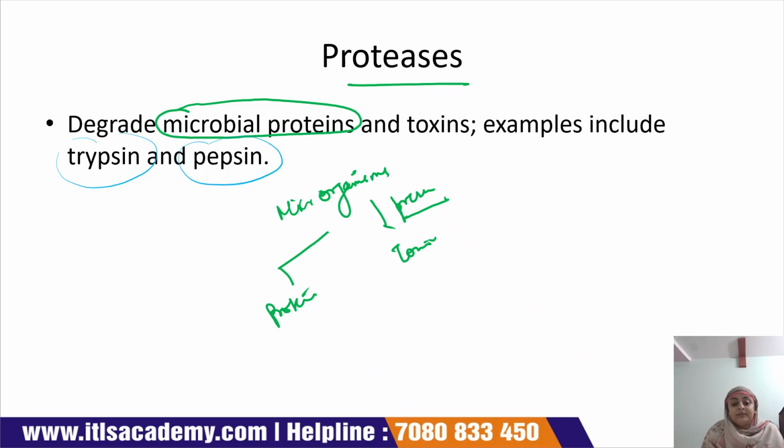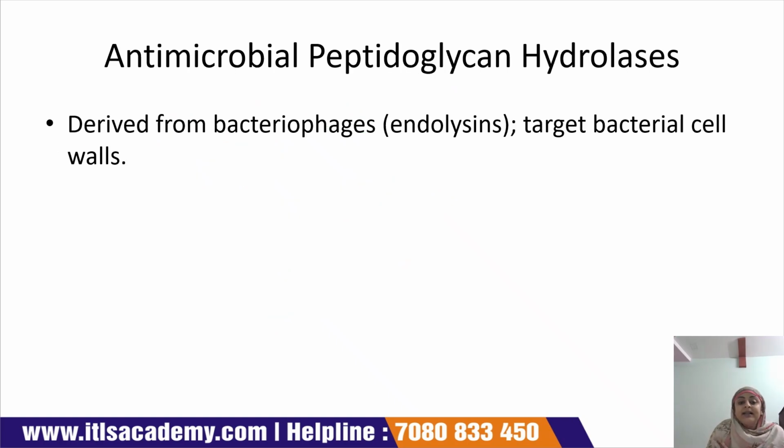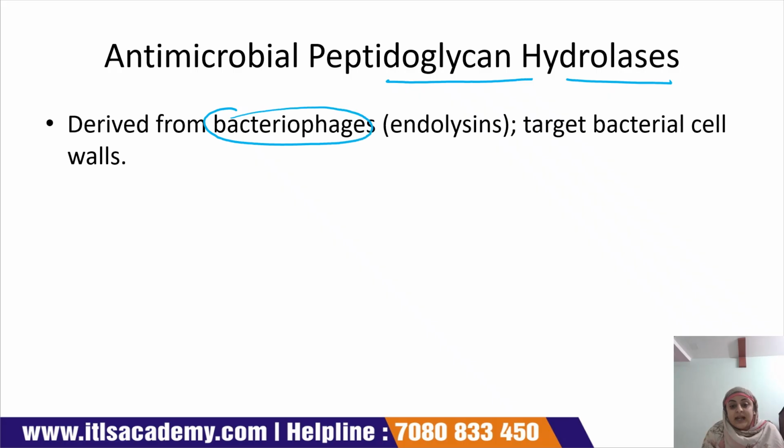Now there are two examples of proteases enzyme, that is trypsin and pepsin. They are the protease enzymes which affect the microbial protein and the toxin. Now the next is antimicrobial peptidoglycan hydrolase. It can be derived from bacteriophages, that is endolysin, and the target of this antimicrobial peptidoglycan hydrolase is the bacterial cell wall.